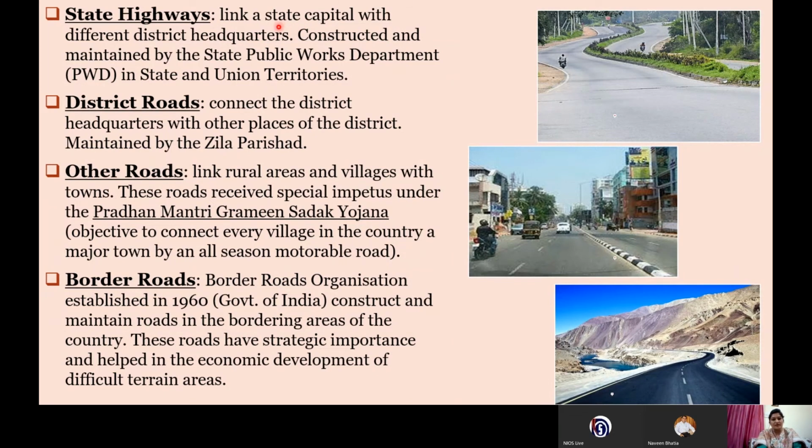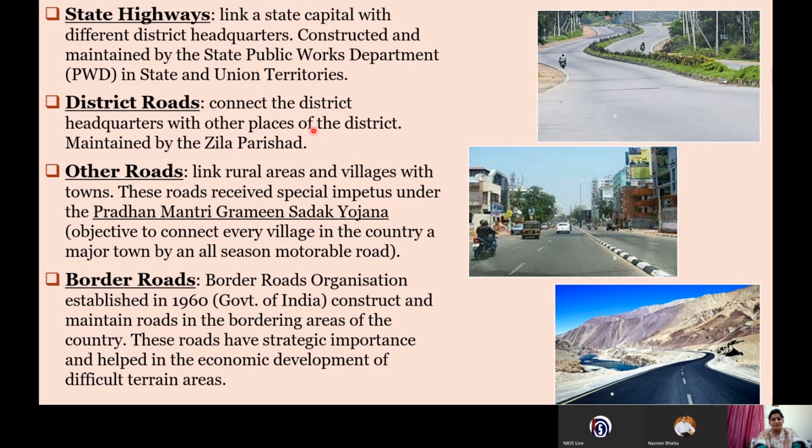Any road connecting the district headquarters of Haryana to Chandigarh is a state highway. These state highways are constructed and maintained by the State Public Works Department, PWD. National highways are maintained by the Central Public Works Department, and state highways by the State Public Works Department.